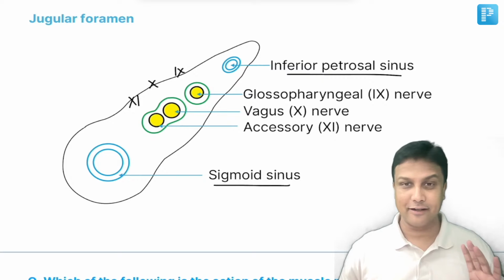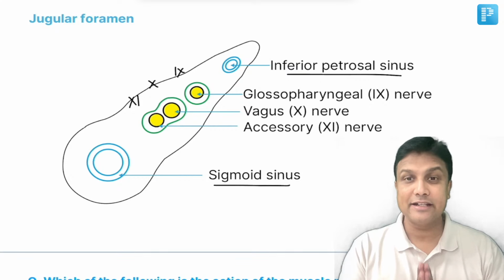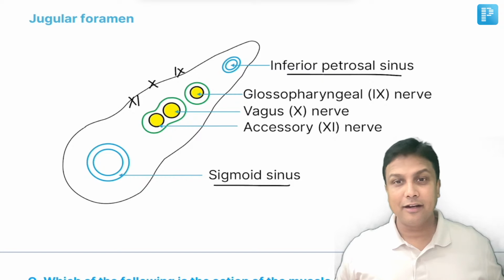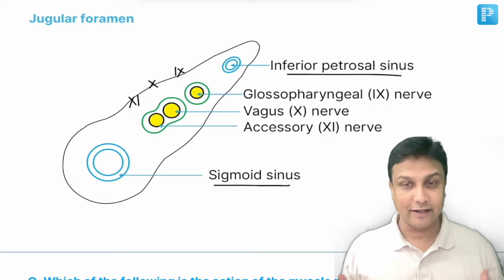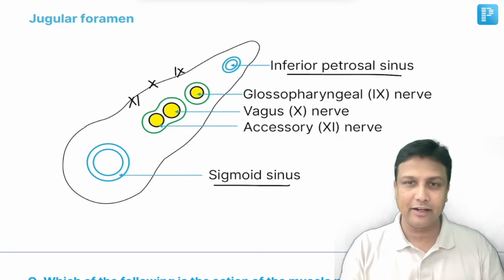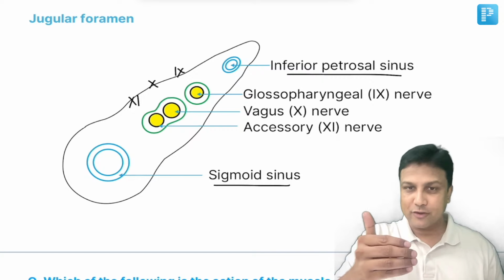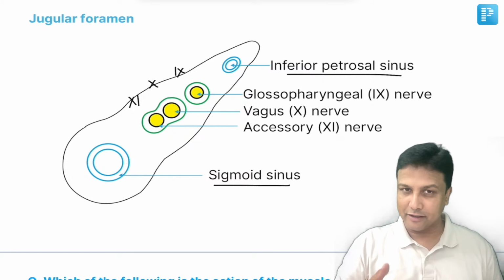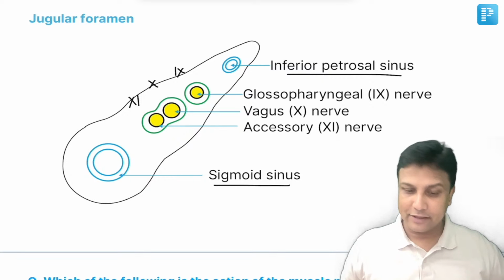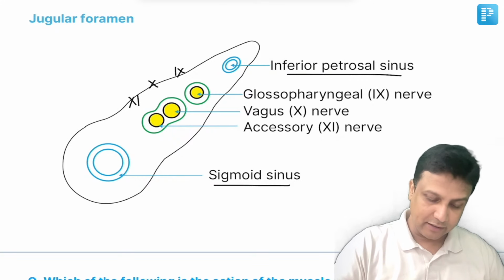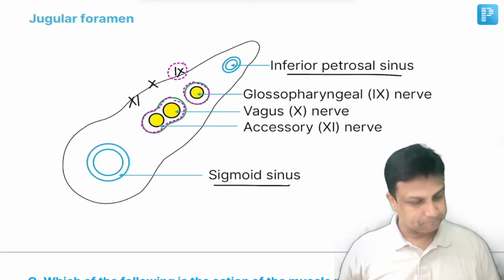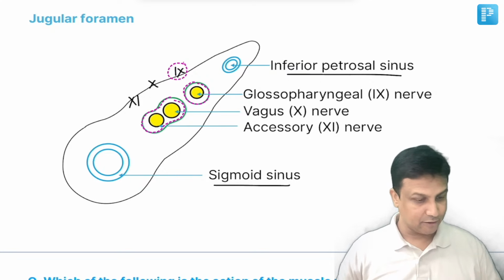Let us revise together. Wherever you are sitting and listening to me right now, my dear friends, try to revise these things along with me. It's not like a regular class where a teacher is teaching you and you are freshly learning. Recall quickly, actively recall with me. What are the structures passing in the jugular foramen? Inferior petrosal sinus, 9th, 10th and 11th nerves, and then the sigmoid sinus. One more important MCQ: the 9th nerve is present in a separate sheath, whereas the 10th and 11th are present together in a common sheath. Yes, perfectly right.